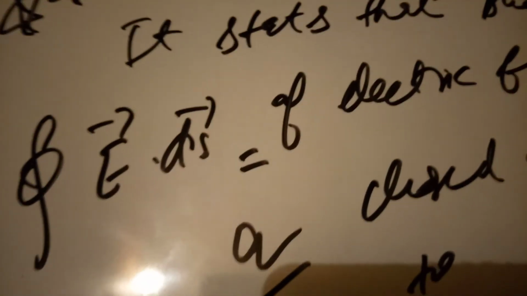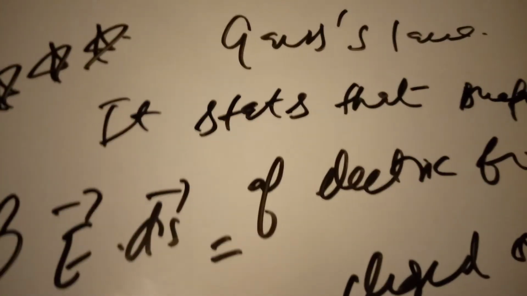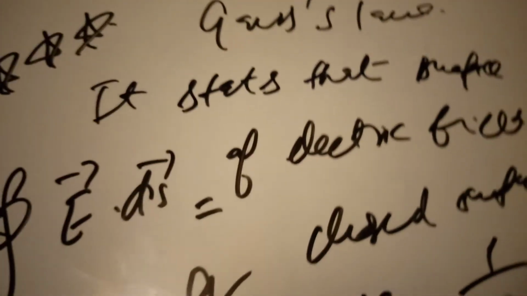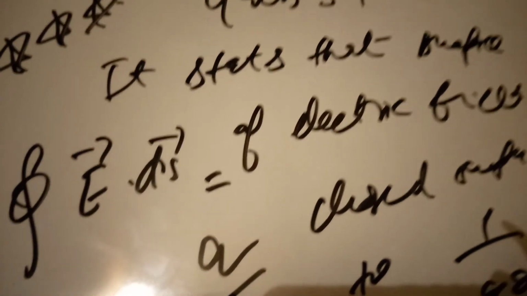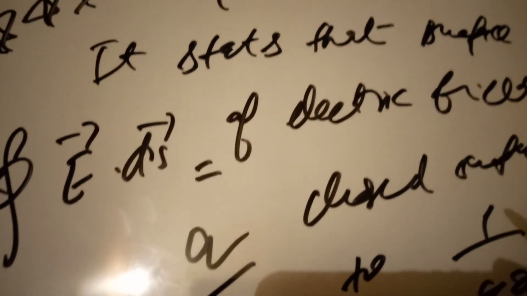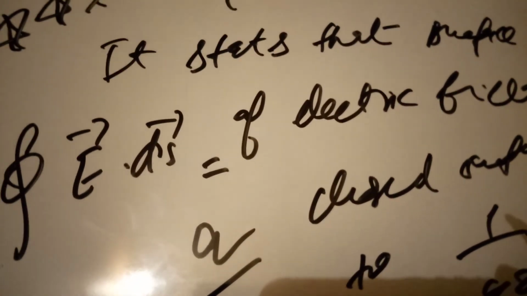Do you need me to repeat again? It states that the surface integral of the electric field over a closed surface is equal to 1 by epsilon naught times the charge enclosed in the closed surface and is defined by this.